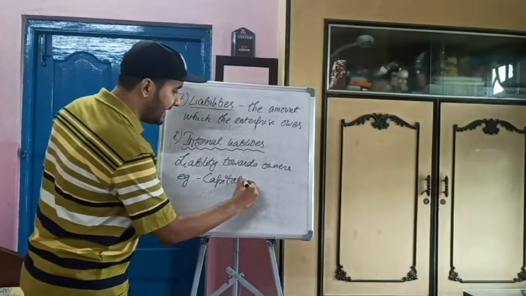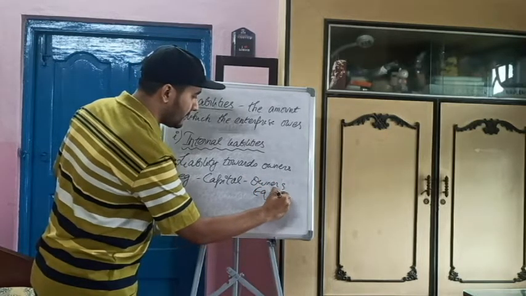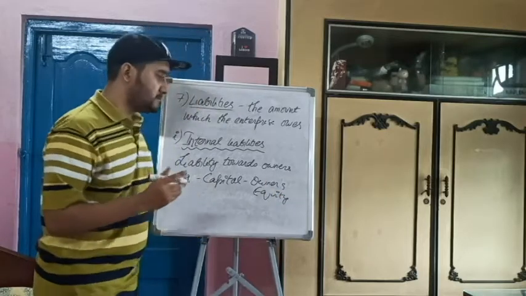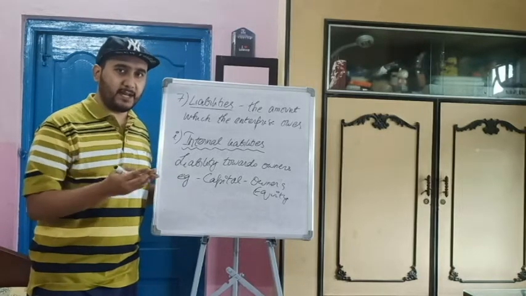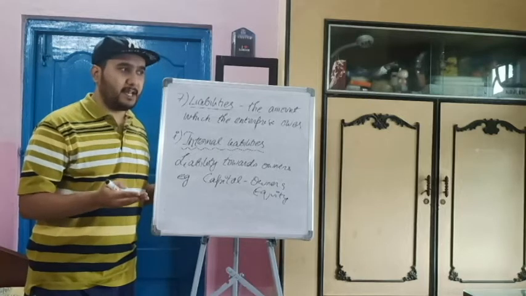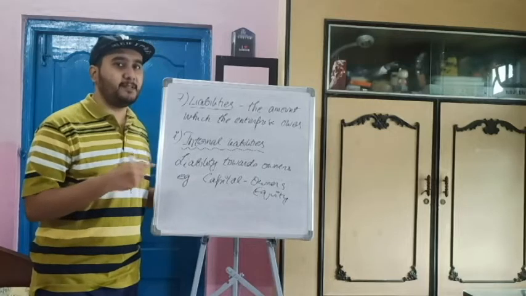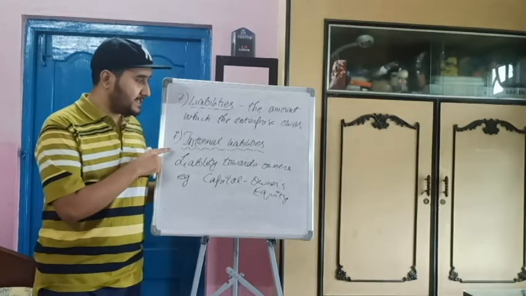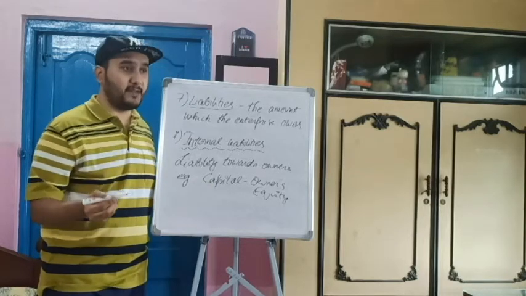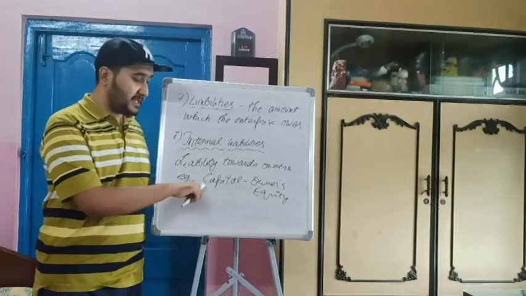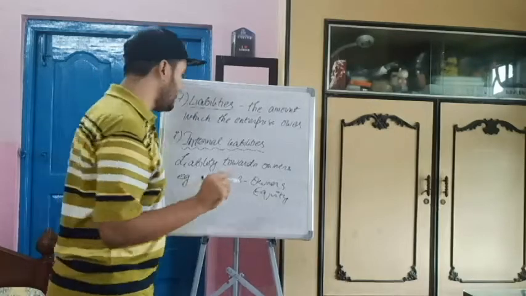We know this capital as owner's equity. That means the owner must be paid off a certain sum of money at the end of, say, a business cycle. The company owes him money because that owner has invested. An owner and the business are separate legal entity. Hence, that is a type of internal liabilities, like the capital. If they give you an example of internal liability, so they give 4 options in MCQ. The correct answer would be capital is an internal liability. Fine.